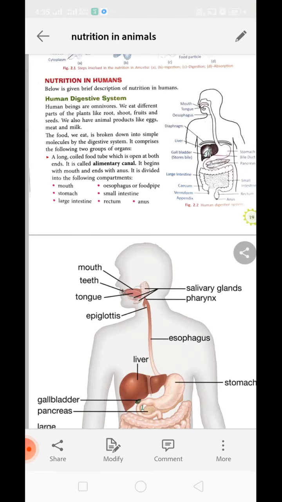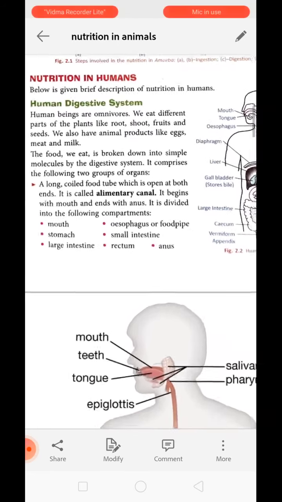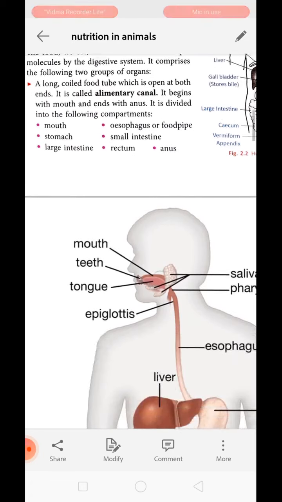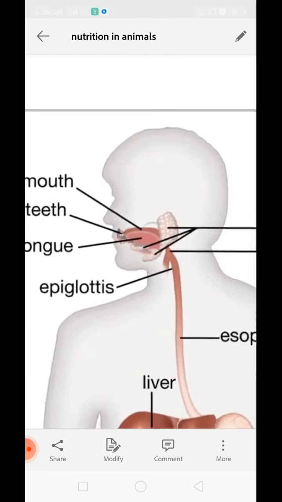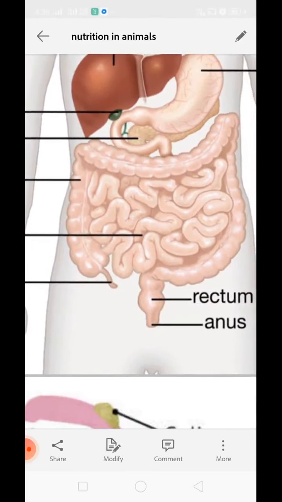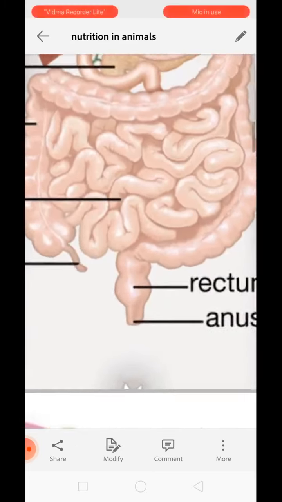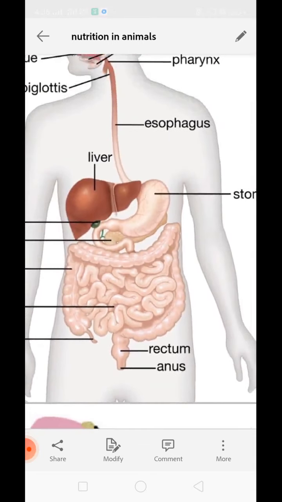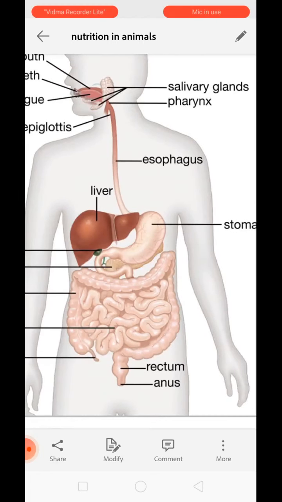To perform all these processes, humans have a long coiled food tube which is open at both ends. This food tube is called the alimentary canal. This alimentary canal begins from the mouth and continues within the body through a tube-like channel within the different types of structures and ultimately ends at the anus. Clear? So this is the digestive system or alimentary canal of the human.